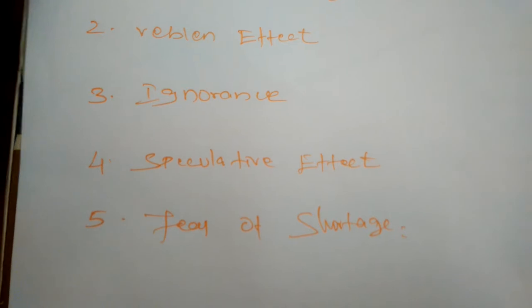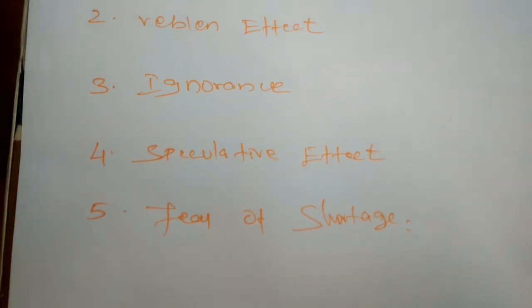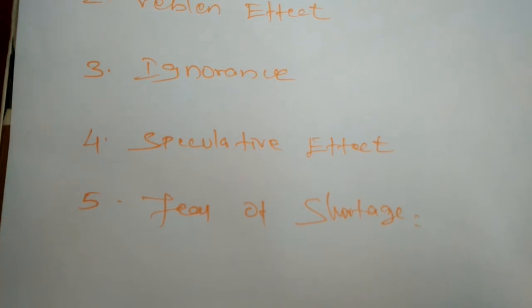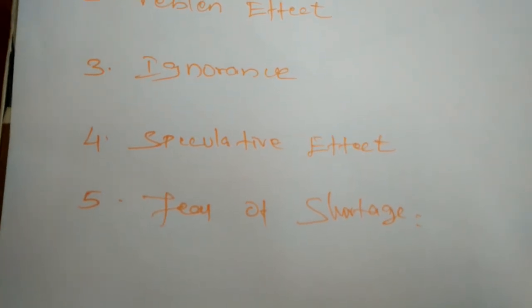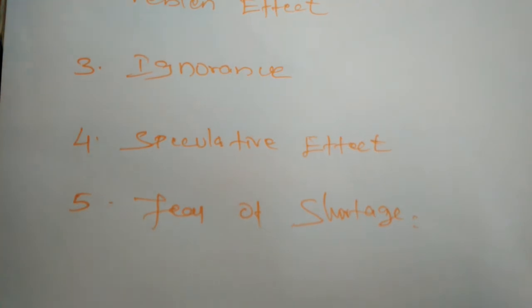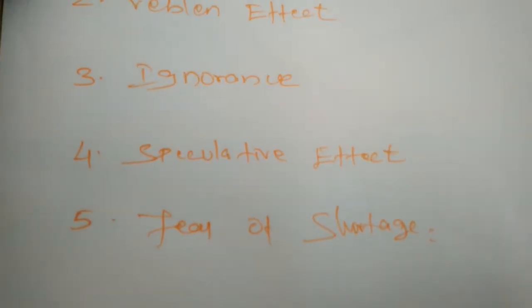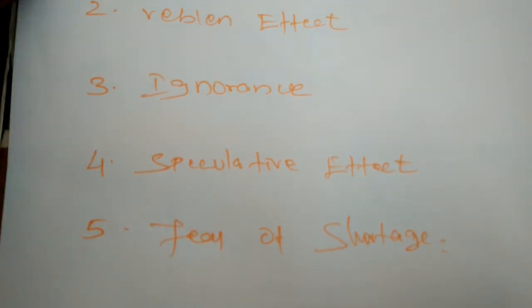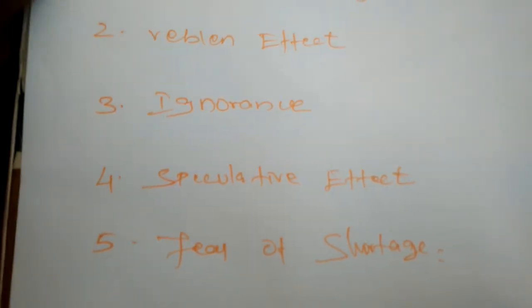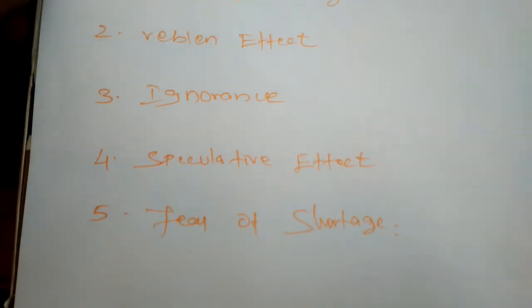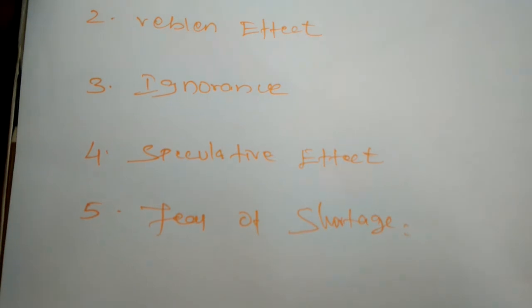Next is speculative effect. If the price of a commodity is increasing, then the consumer will buy more of it because of the expectation that it will increase further. For example, the stock exchange and the price of gold. Now if you see the news, daily the price of gold is increasing.